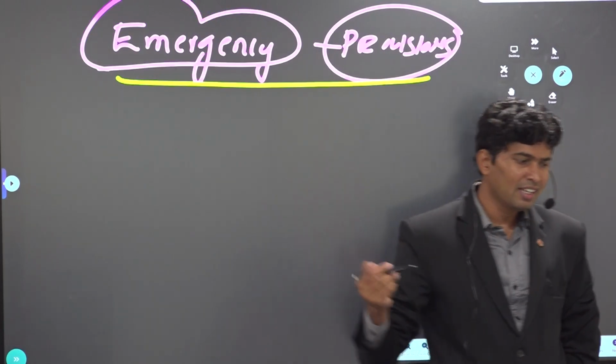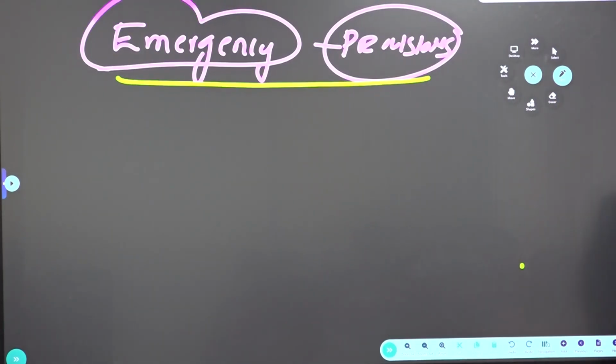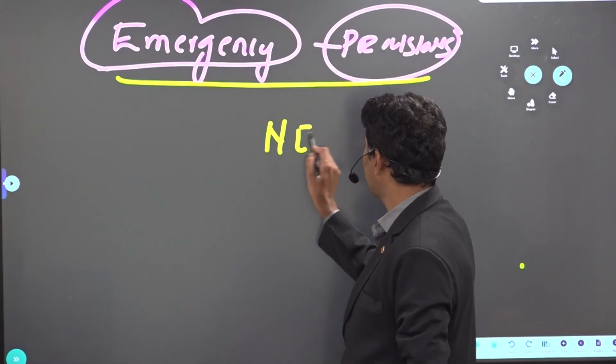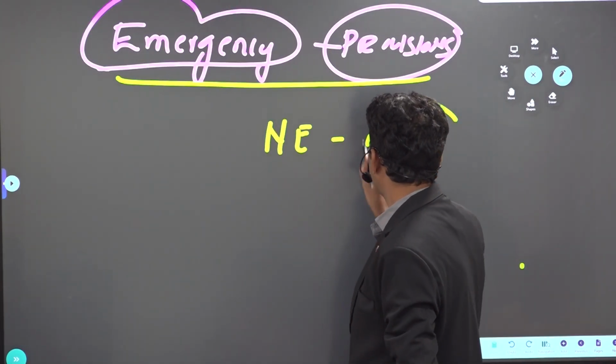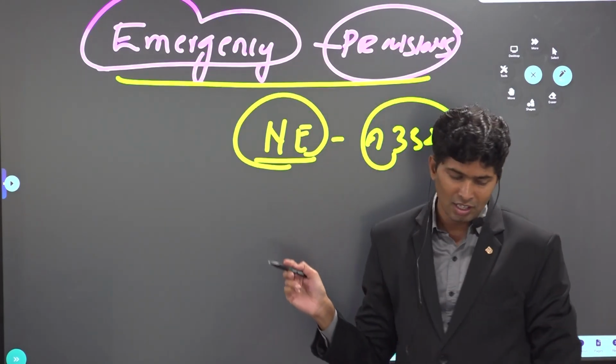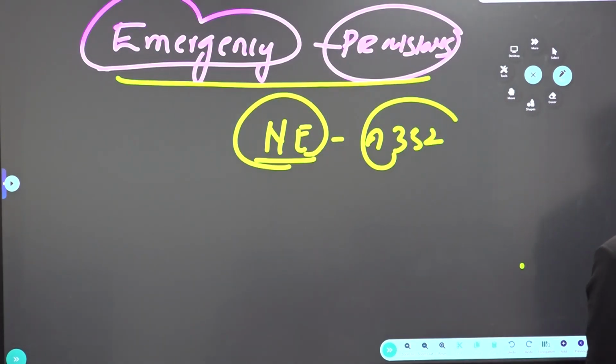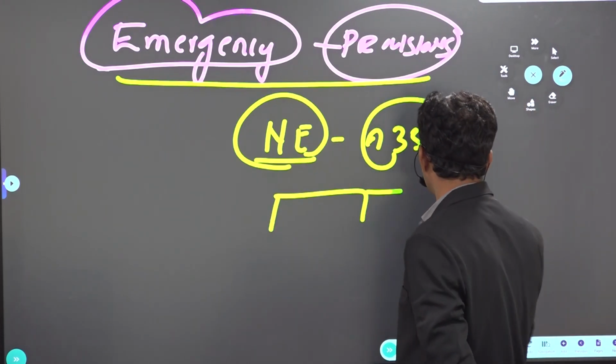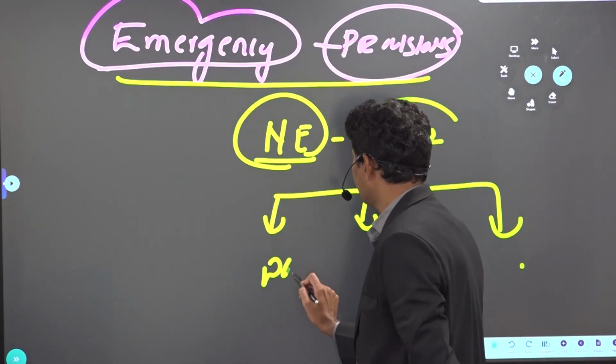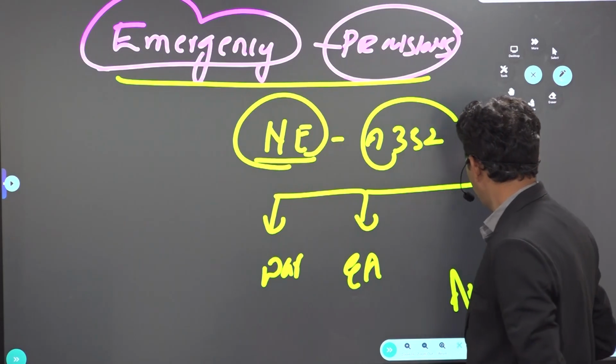So emergency provisions, again clarity is important. National emergency, president's rule, financial emergency. So what is national emergency, sir? Which article? Article 352. What does Article 352 say? In case of external aggression, war, armed rebellion. See, before the 42nd Constitutional Amendment Act, internal disturbance was there. That was replaced by armed rebellion. So national emergency can be introduced based on war, external aggression, armed rebellion.